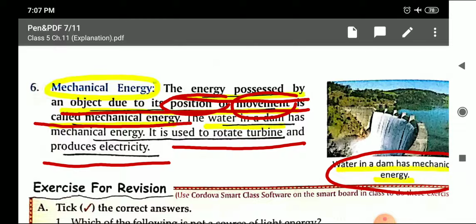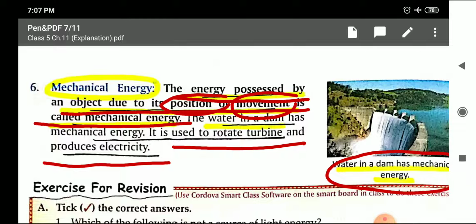When you are stretching that band, at that time it has mechanical energy. That's why when you leave the rubber band from that position, it will hit hard against your palm or your hand. So that means it has energy stored in it.